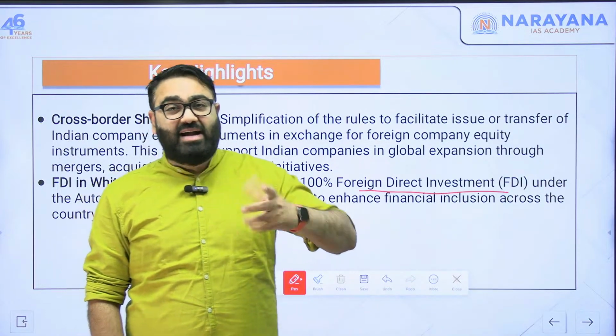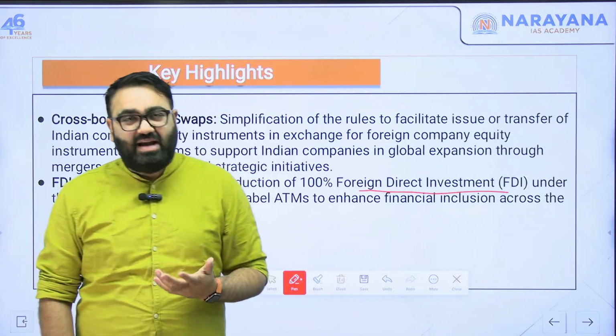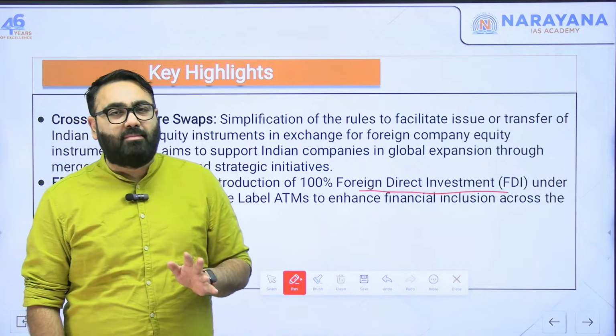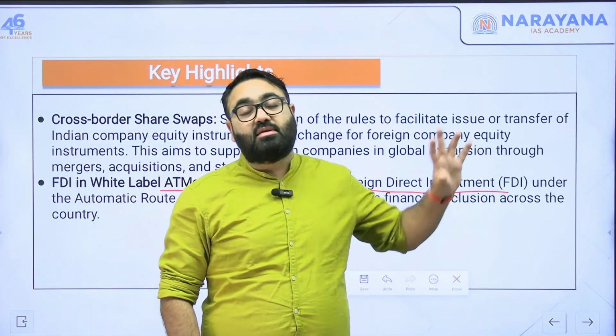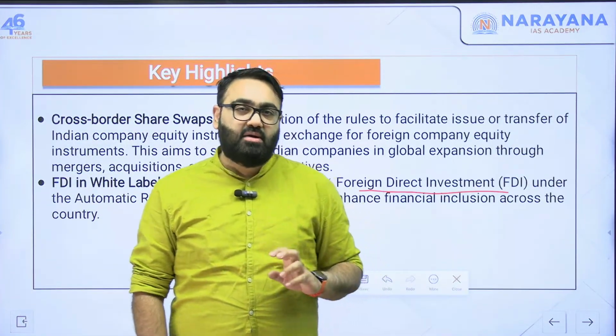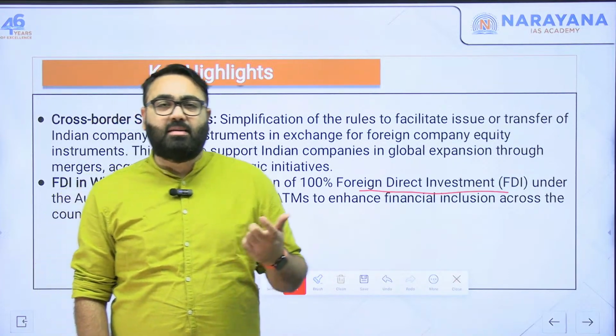Then there's something called white label ATMs. White label ATMs are those that are not run by banks. They are run by certain other third party companies. Let's say Tata. So Tata doesn't have a bank, but they might have an ATM.